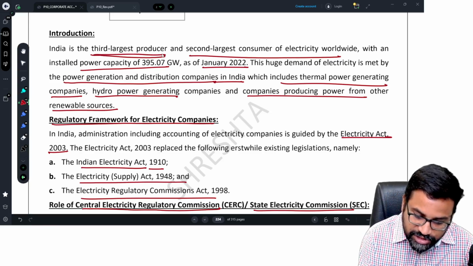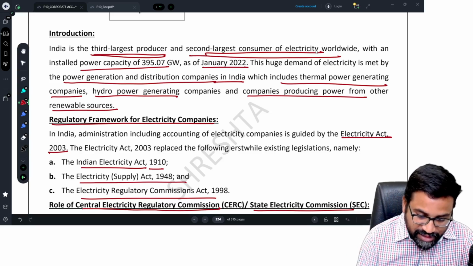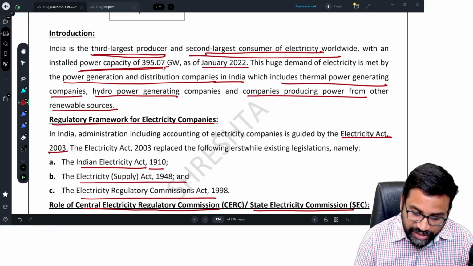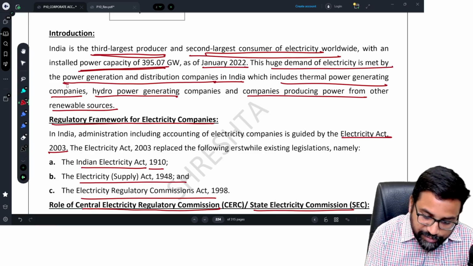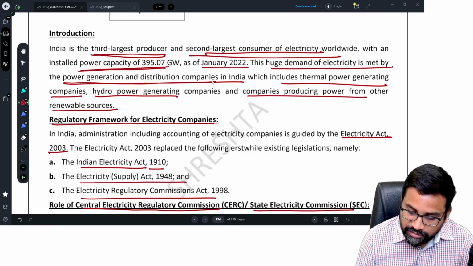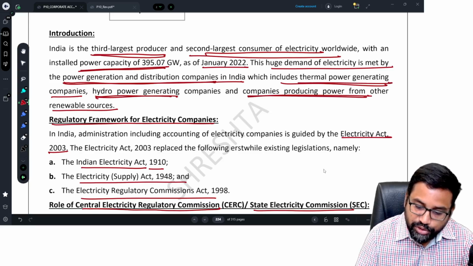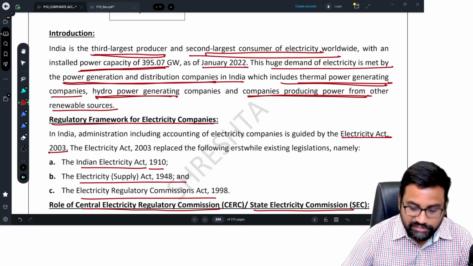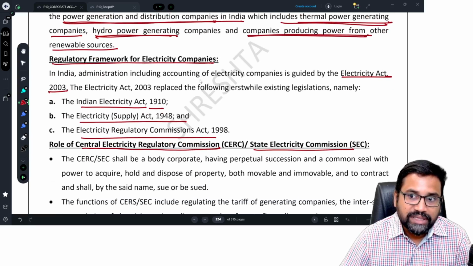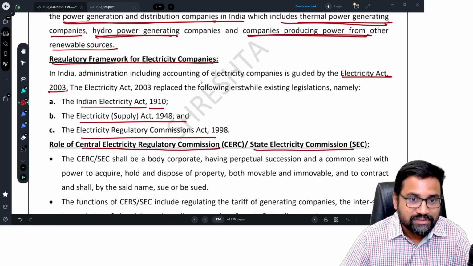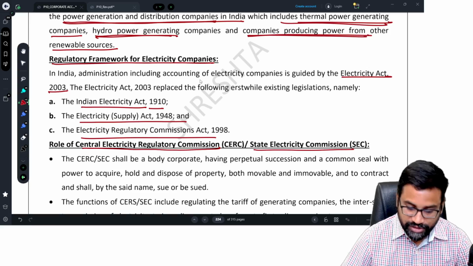India is the third largest producer and second largest consumer of electricity worldwide, with an installed power capacity of 395 gigawatts. This huge demand is met by power generation and distribution companies in India, which include thermal power generating, hydropower generating, and companies producing power from other renewable sources. Not important. We are focused only on the accounts. How electricity is generated is not the issue here.